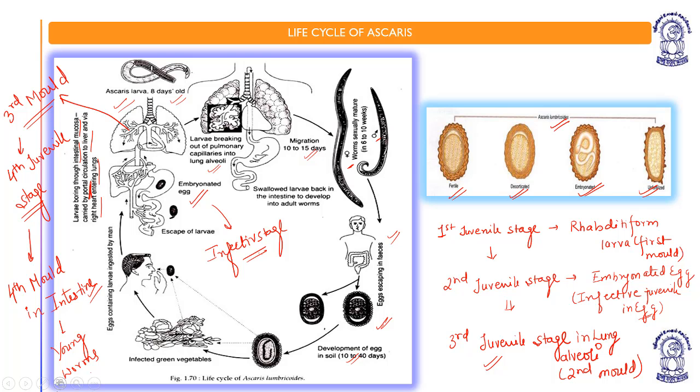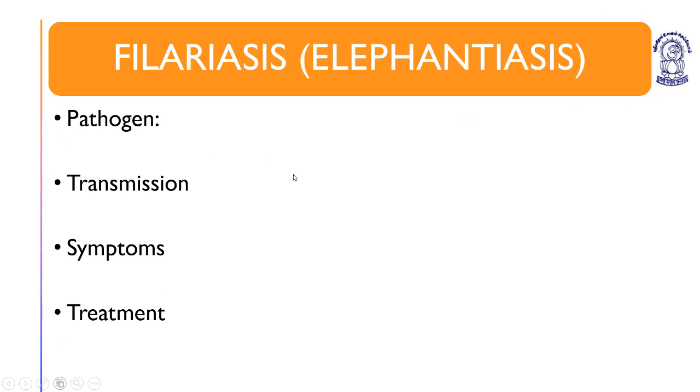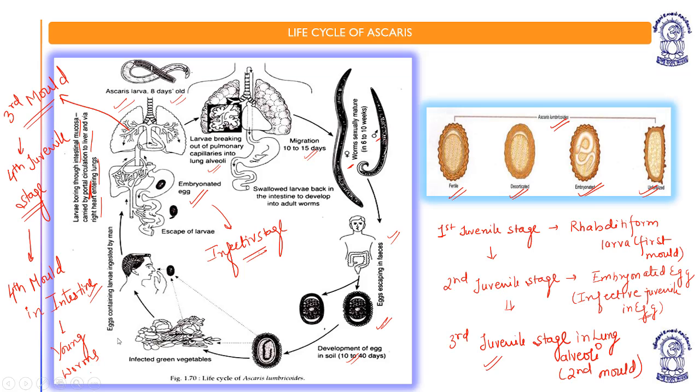Now coming to the symptoms. What are the symptoms? Abdominal pain, cramps, vomiting, maybe the discharge of blood or mucus through stools. All these are the different symptoms.